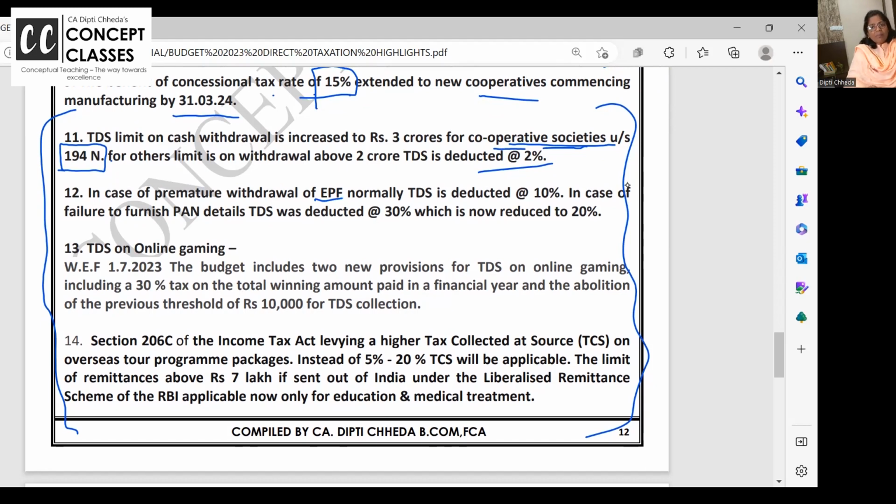Next is EPF. Full form of EPF is Employees Provident Fund. Generally, when you get money on the maturity of PF, every month I get 100 rupees salary, my employer is paying 12 rupees in PF and he gives me 88.